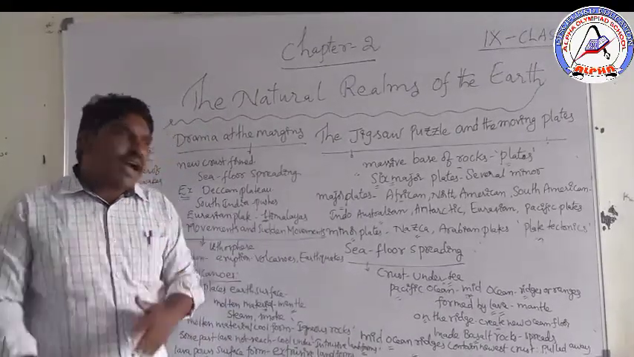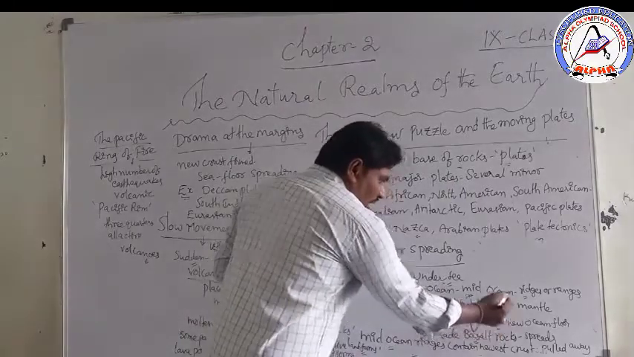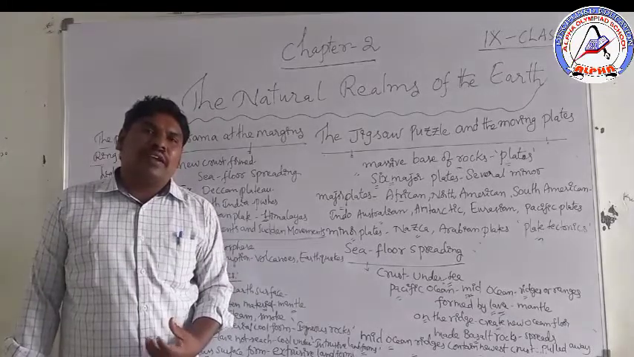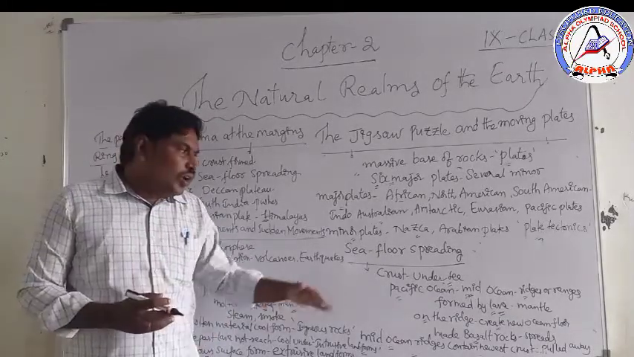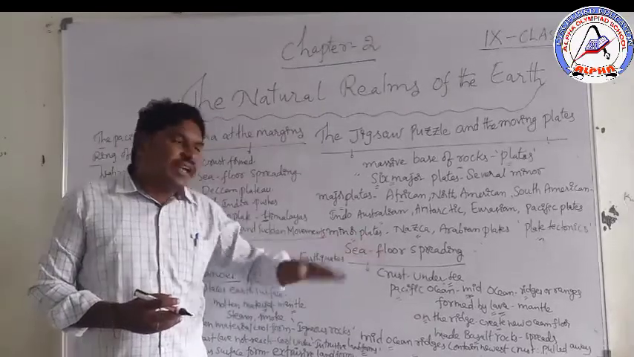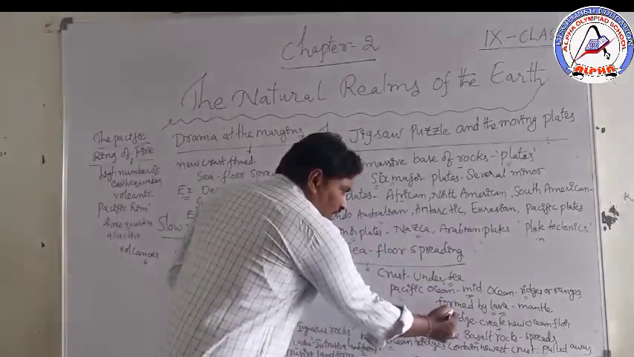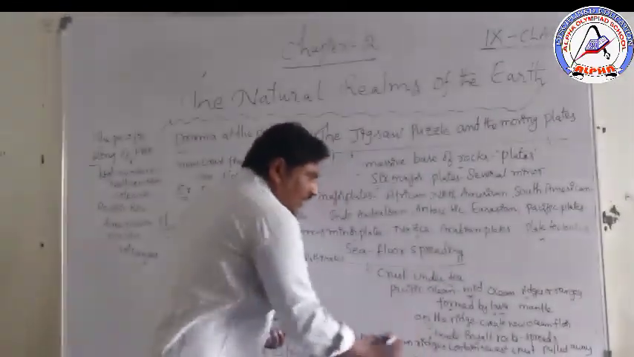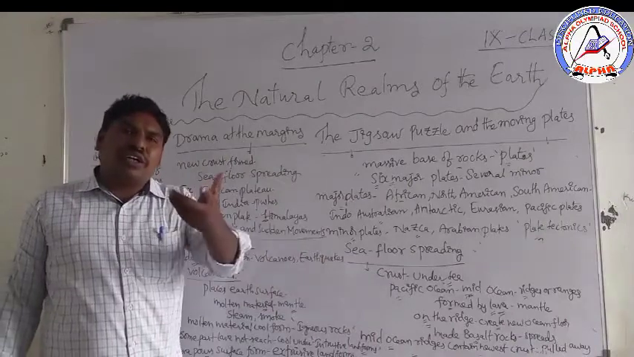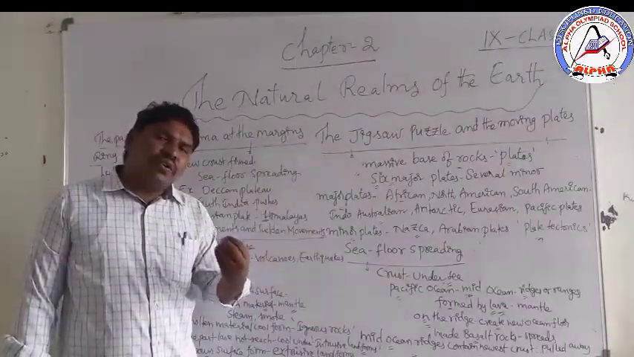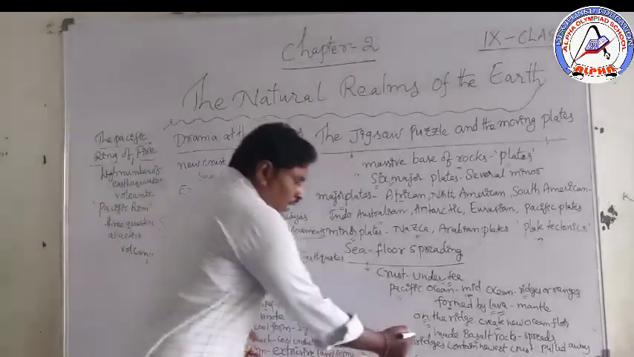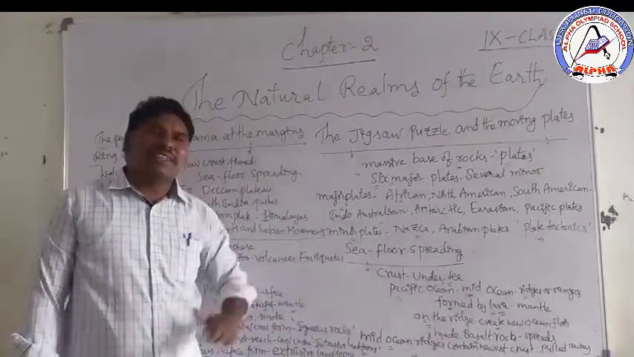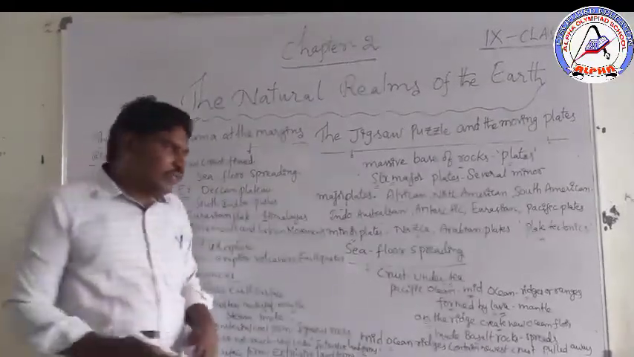It is formed by lava. The lava is coming from the mantle, the second layer. So the ridges or ranges are formed by lava coming from the mantle. On the ridges, it creates a new ocean floor. It creates a new ocean floor, and it is made of basalt rocks, and it spreads.